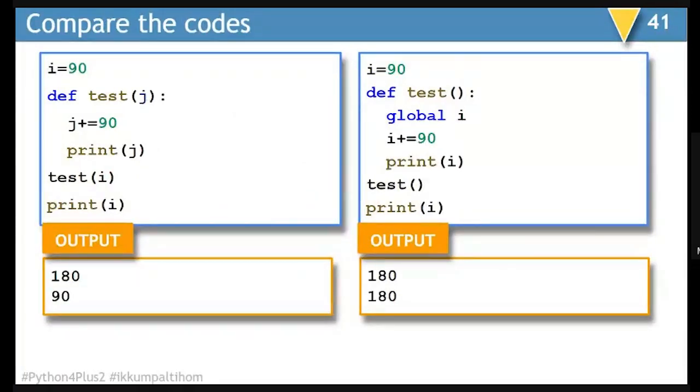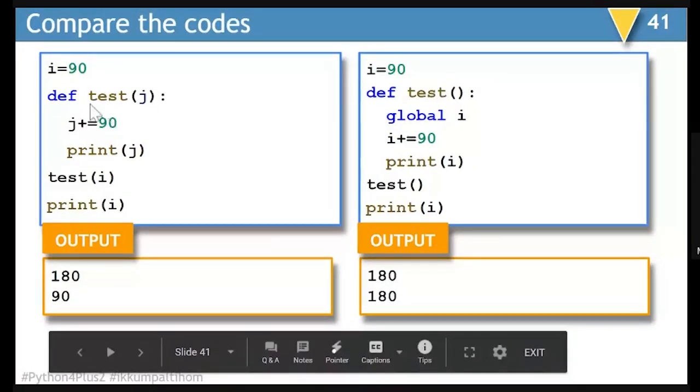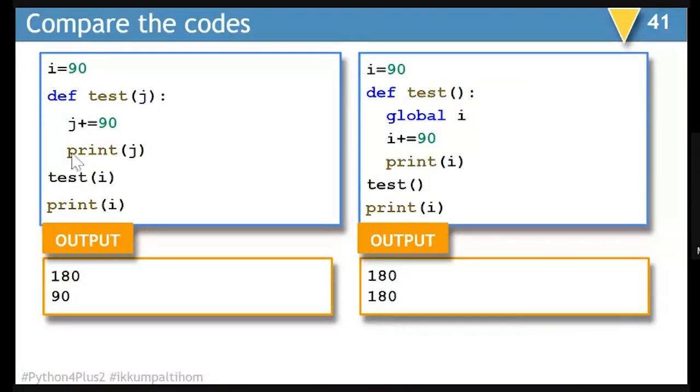Next, let's compare these two codes, because children will be smart and they would try to compare the parameter and the global and local variable. You can look at this example where I is 90, that is a global variable, and when I'm calling test I, and I is passed as parameter J, J will become 90 plus 90, that is 180. So inside the function, it will display the value of J as 180.